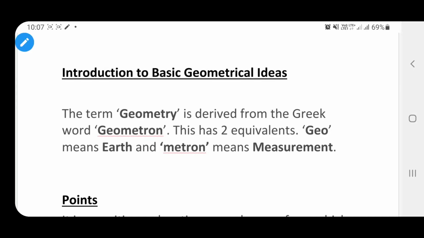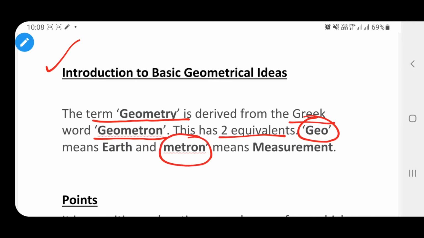Students, today we are going to discuss chapter 4, that is basic geometric ideas. So let us begin. The term geometry is derived from a Greek word, and the name of the Greek word is geometron. If you see in geometron, it has two equivalents. First one is geo and the second one is metron. So the meaning of geo is earth and the meaning of metron is measurement. So as a whole, the meaning of geometry is the measurement of the earth.